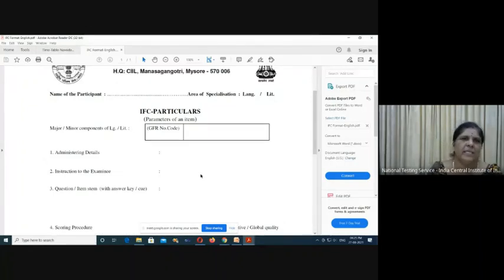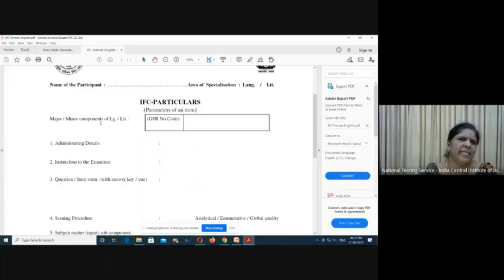First thing here is the name of the participant. For each question, whoever is writing the question has to write their name and area of specialization, whether they are from language, which means grammar, or literature, a purely literature background, or a language or linguistic background. They have to mention that. And there are major and minor components of language and literature.